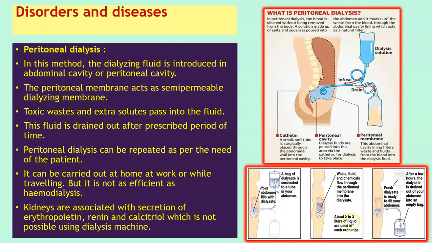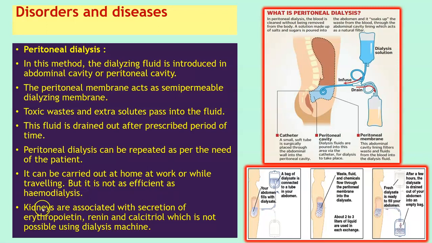About 2 to 3 liters of liquid is used in each exchange. Then we have here, after a few hours the dialysate is drained out of the abdomen into an empty bag. We also have fresh dialysate ready to fill your abdomen. Peritoneal dialysis can be repeated as per the need of the patient. It can be carried out at home, at work, or while traveling, but it is not as effective as hemodialysis.